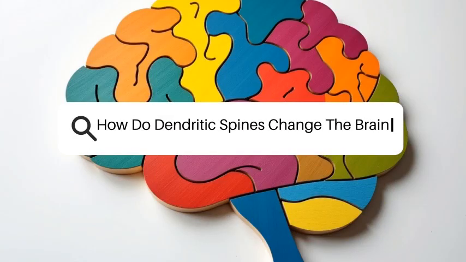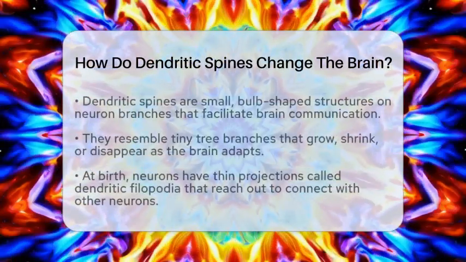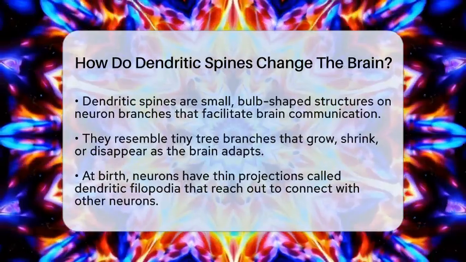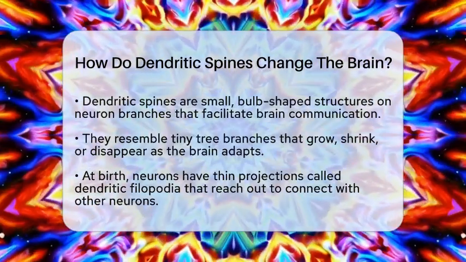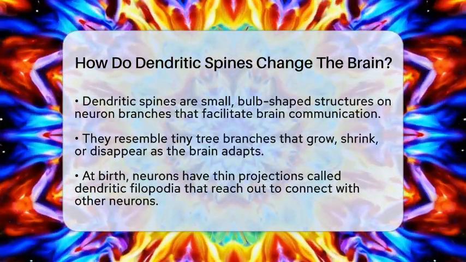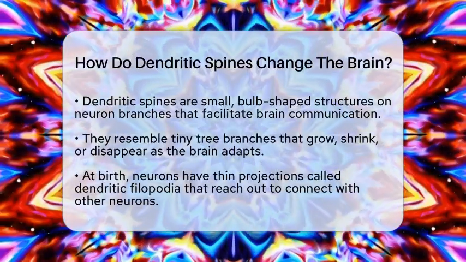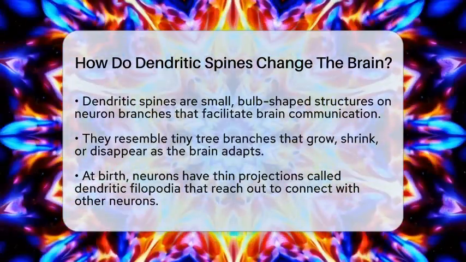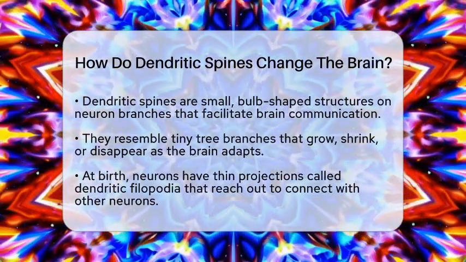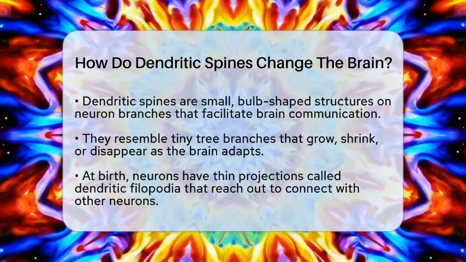How do dendritic spines change the brain? Imagine tiny branches on a tree that grow, shrink, and sometimes disappear as the tree learns to adapt. That's similar to what happens with dendritic spines in the brain. These small, bulb-shaped structures are found on the branches of neurons, where most of the brain's communication signals happen. They are the sites where neurons connect and send messages to each other.